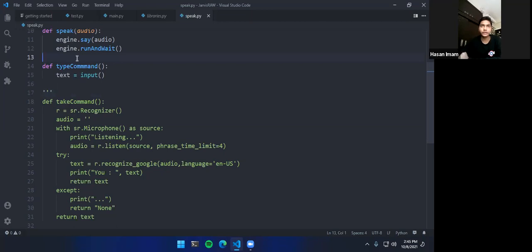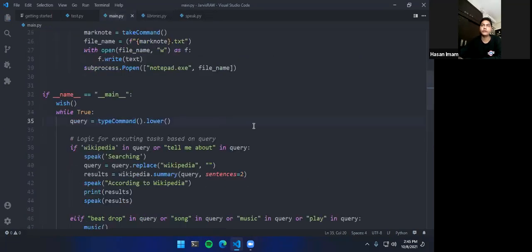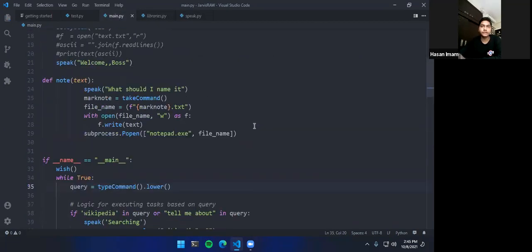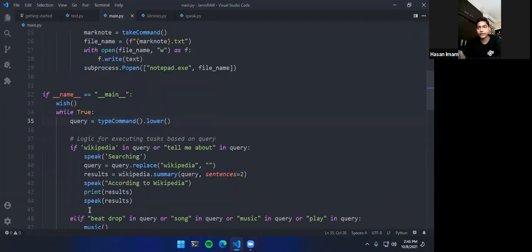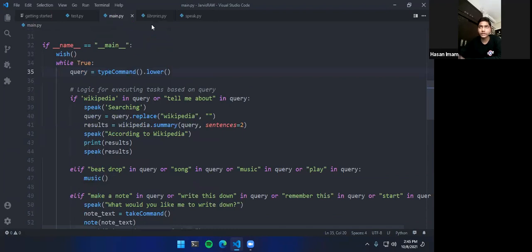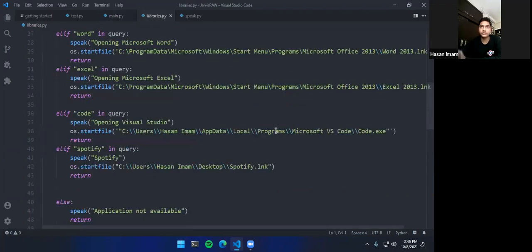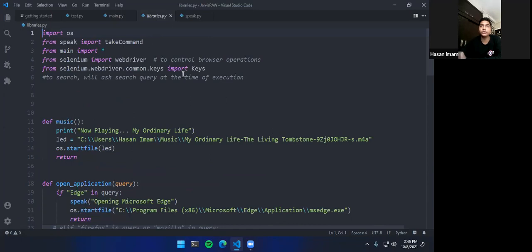But for the sake of AI, we will not be using it right now. We will be using the take command function instead, to make it look good, and we will be speaking to this whole AI. So we have completed so far the backbone of the AI, which works on the basis of if, elif and else. Then we have libraries.py. This is what I call the brain of the whole AI. It houses every function that we have created or talked about so far.